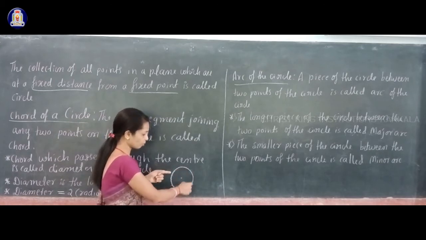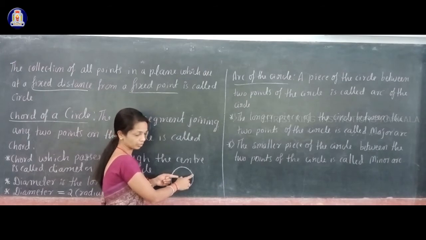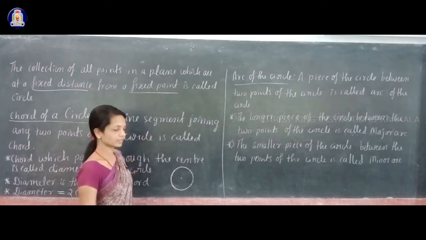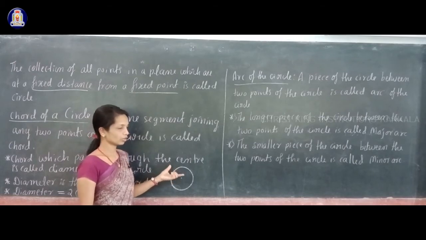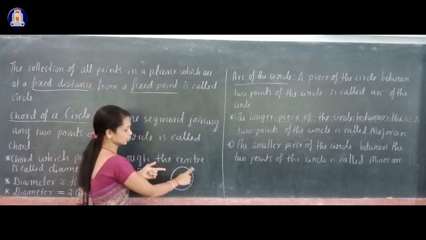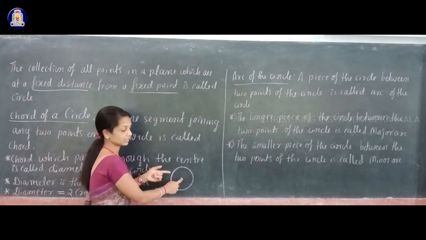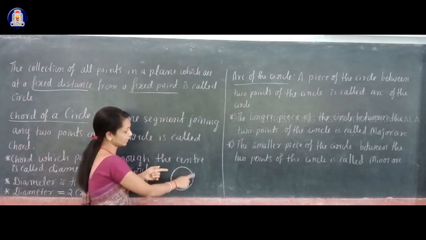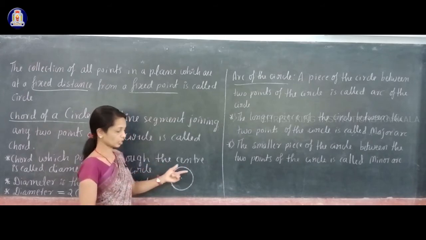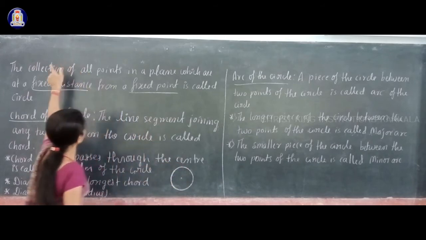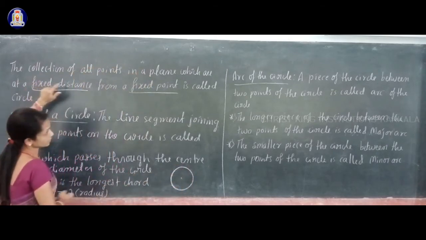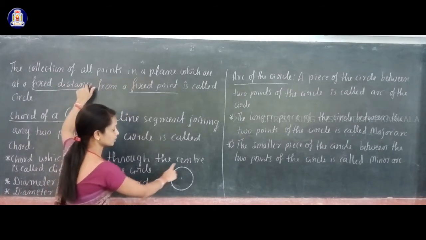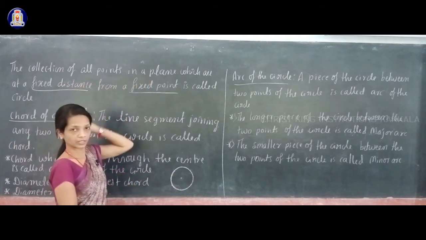So the collection of all points which are equidistant, at a fixed distance from the fixed point, is called a circle. A circle is nothing but a collection of points, but you should not collect just any points. Those points should be at a fixed distance from the fixed point. If you collect such points, then you will get one shape. That shape is a circle.